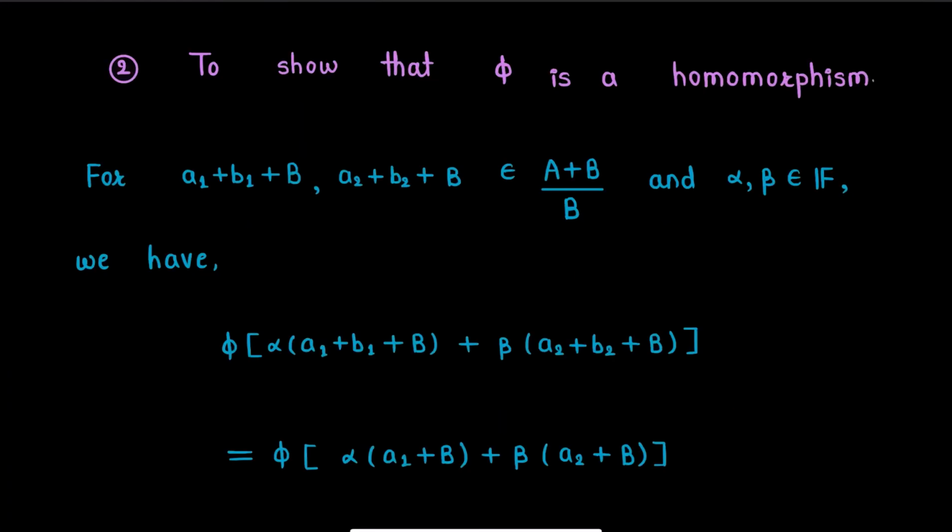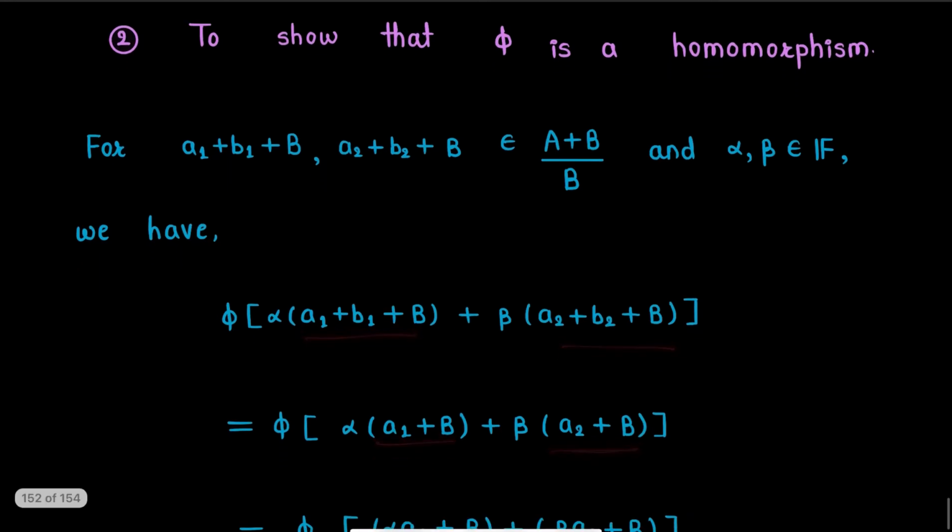Now to prove phi is a homomorphism, consider two cosets a1 + b1 + B and a2 + b2 + B in this quotient space, and for any two scalars alpha, beta in field F, we have phi of alpha times (a1 + b1 + B) plus beta times (a2 + b2 + B) is equal to phi of alpha times (a1 + b) plus beta times (a2 + b). We have just written these cosets in this form.